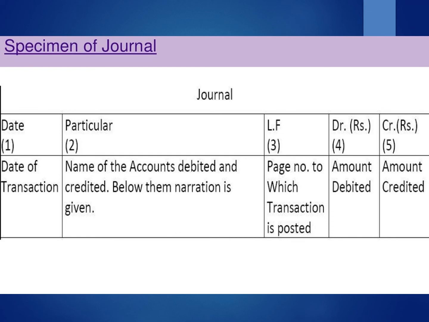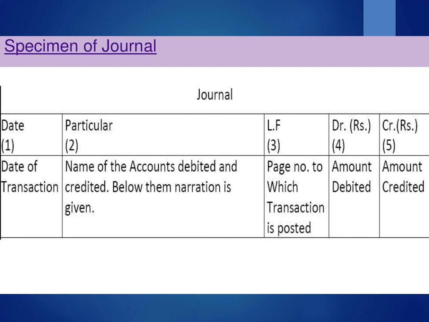And the last is the specimen format of journal. First comes the date of transaction, then particulars, in which the name of the account debited and credited is given. Below them, narration is also mentioned. Then ledger folio, the page number to which the transaction is posted. Debit, the amount debited, and credit, in which the amount is credited.